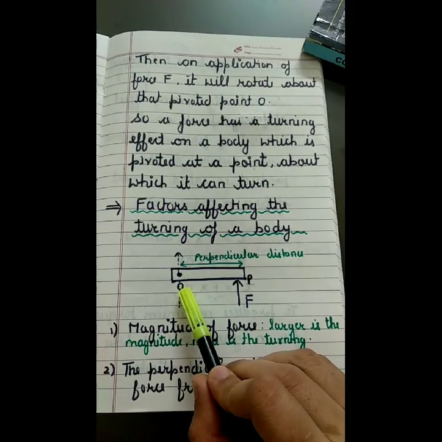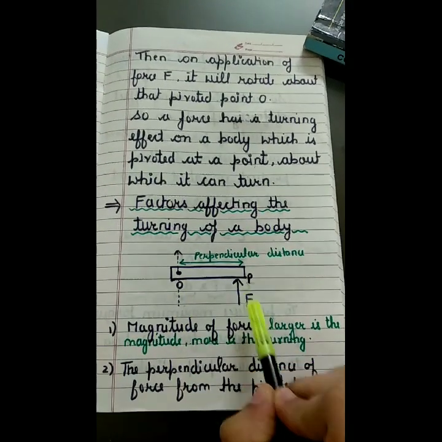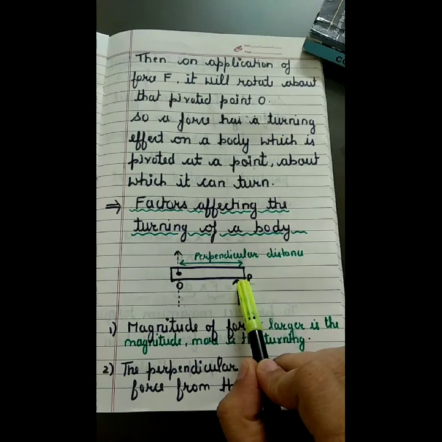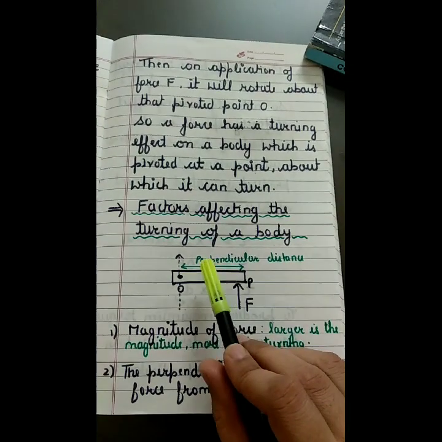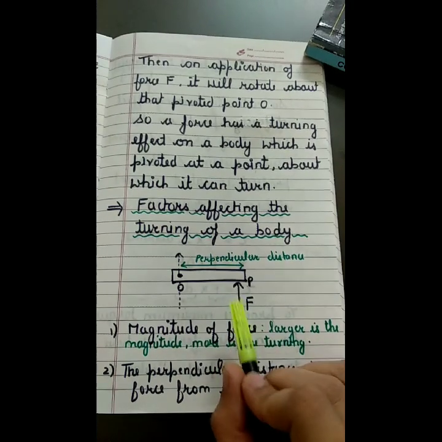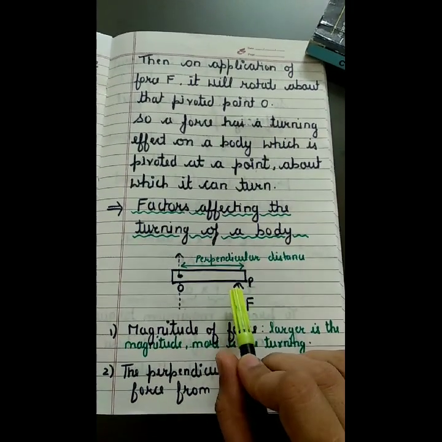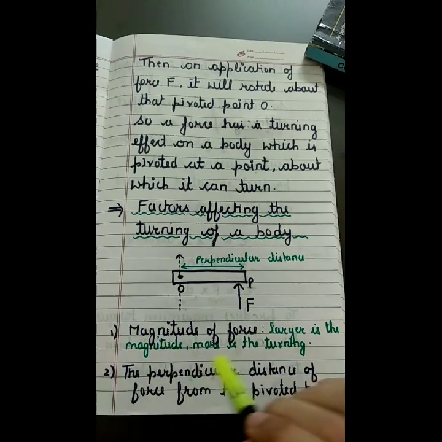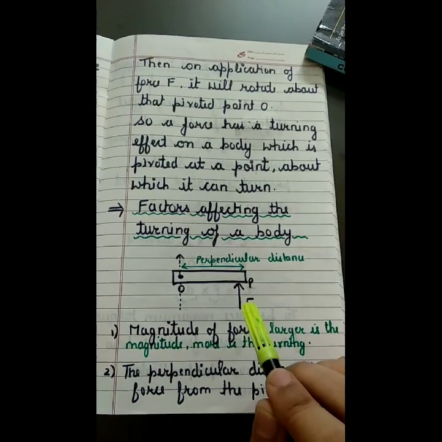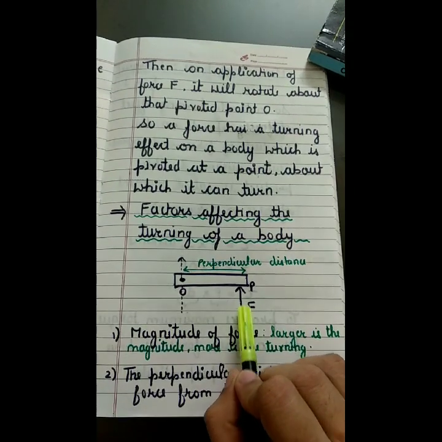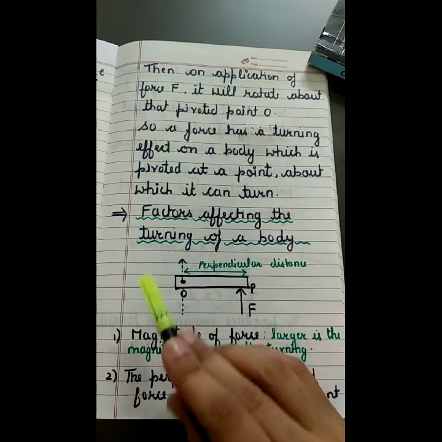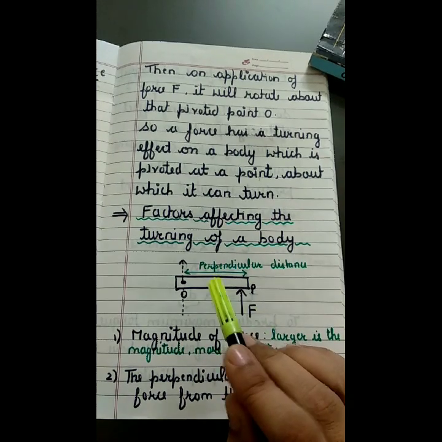Let us consider a body rectangular in shape, fixed at some point, let it be O, and I am applying a force F at some point P. So if I apply less force, it will rotate less. But if I apply more force, it will rotate more number of turns. So greater is the force, greater will be the turning in the body.